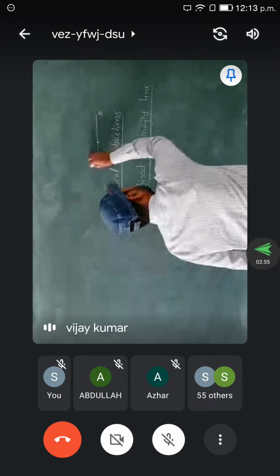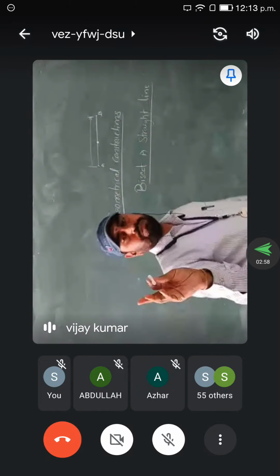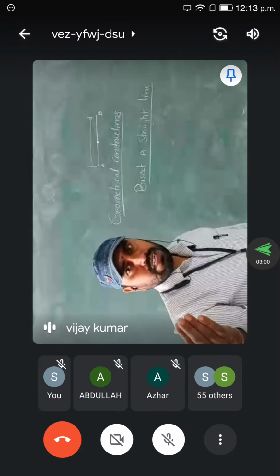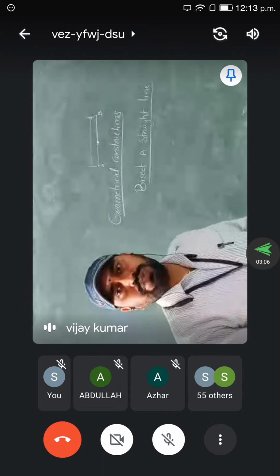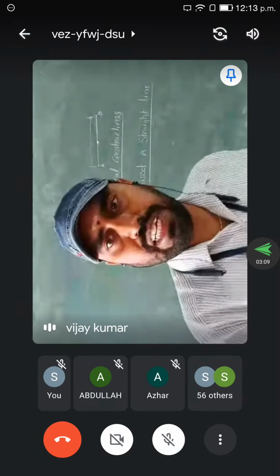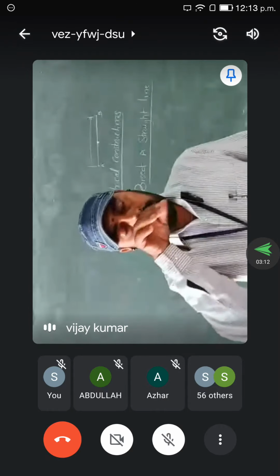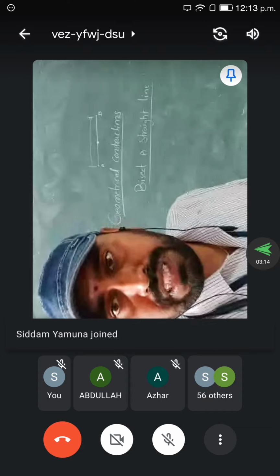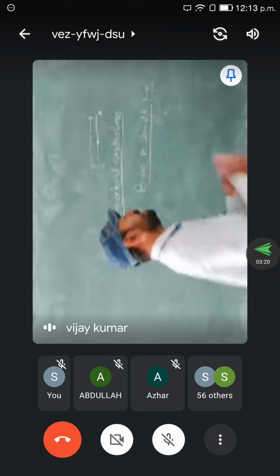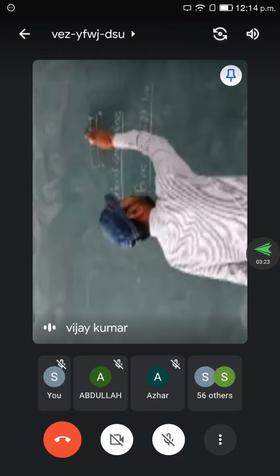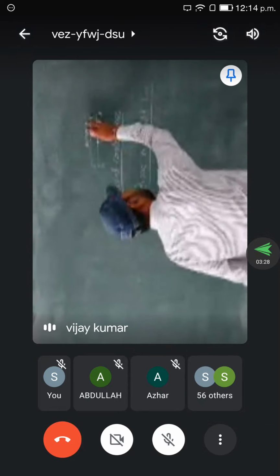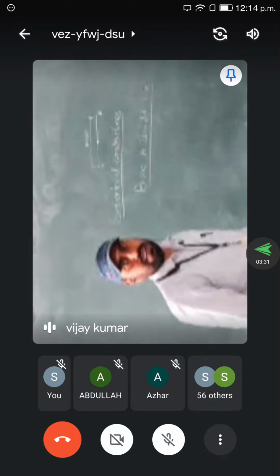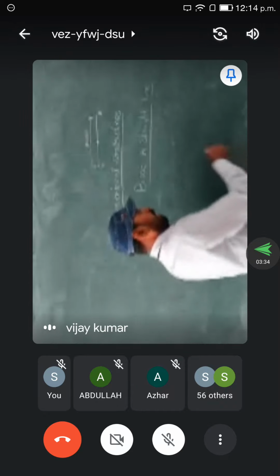Suppose the line is 10 centimeters. Remember one thing: in our drawing subject, we are not using the terminology centimeters. Always we use only millimeters. Every dimension should be represented only in millimeters. For example, 10 centimeters means 100 millimeters. You should not write 10 centimeters. Write 100, and you don't need to write mm again. Write the 100 at the middle.